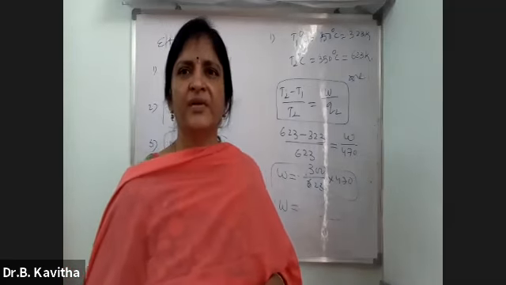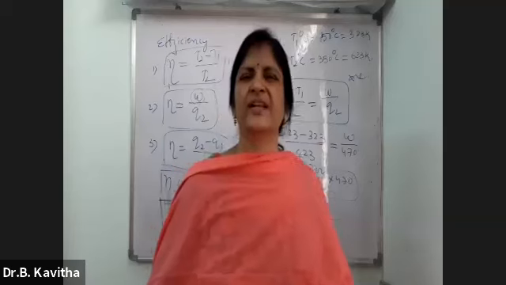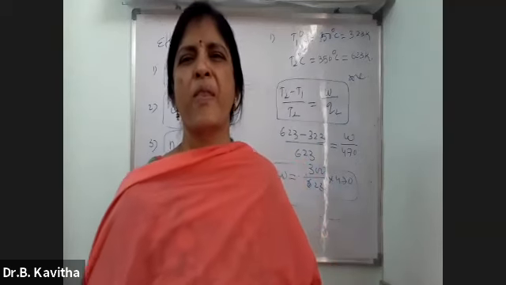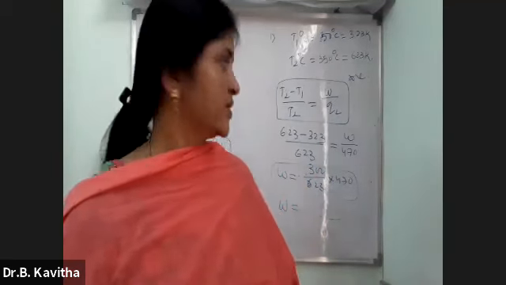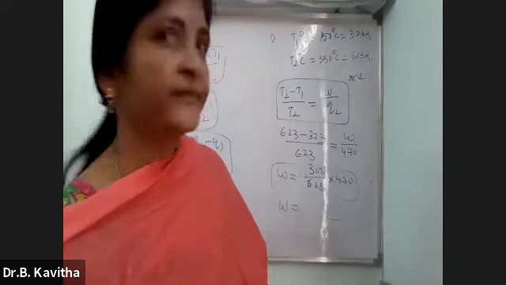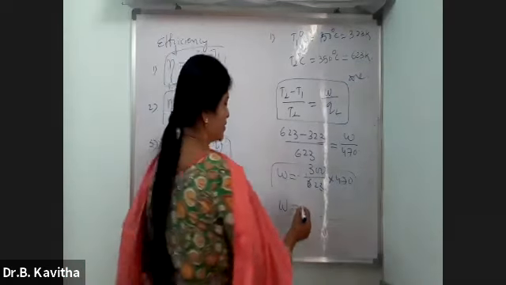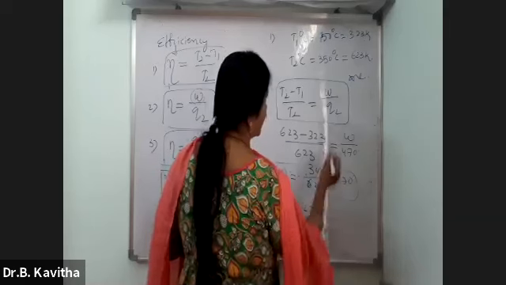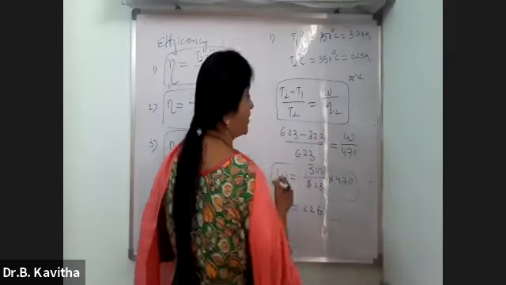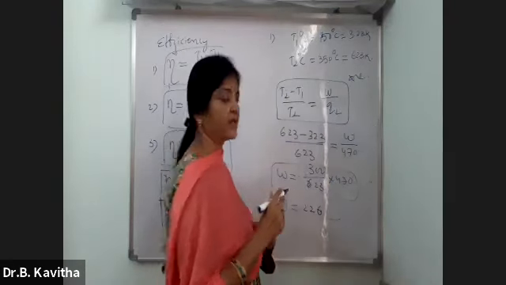Do it, you can do it. What is that? 226. Is it 226? Correct only, no? 226. So here the Q2 value is given in kilocalorie.